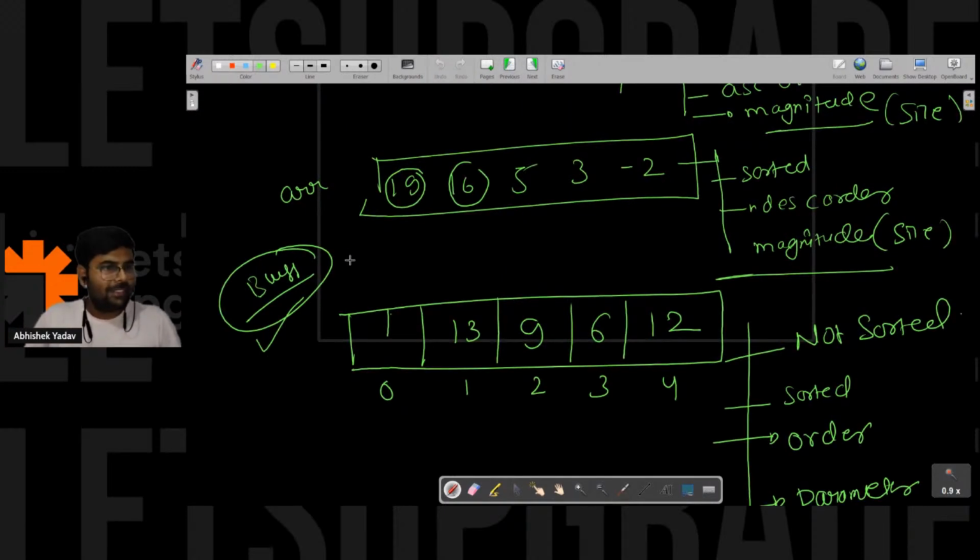It is a bluff. Even index elements are descending. Even elements are descending, 13, 9, 6, and okay, one. Oh, no, no, no, not like this. Sorry. Odd elements are in ascending order, even index elements are in descending order.